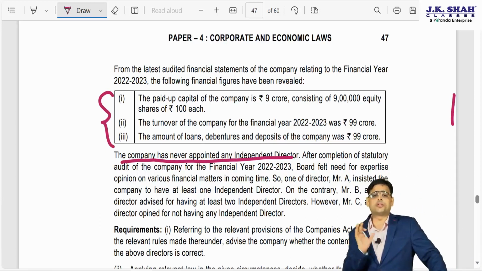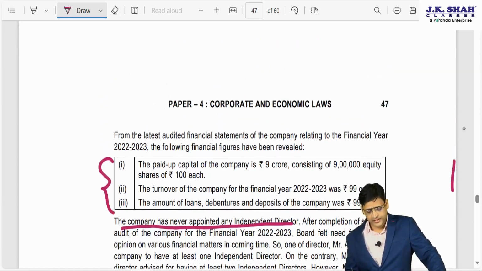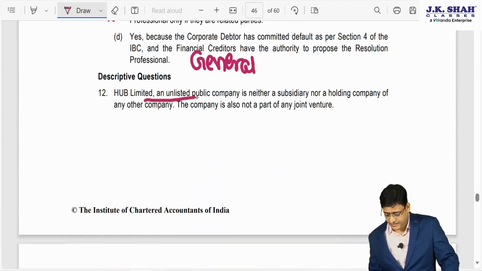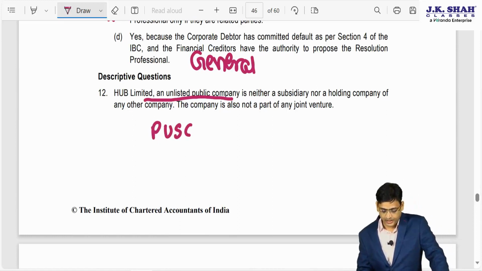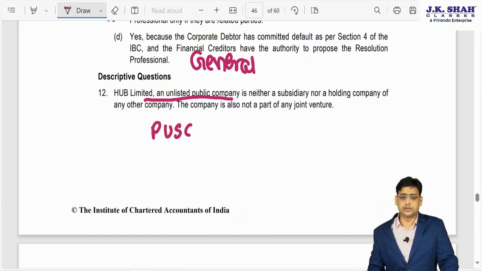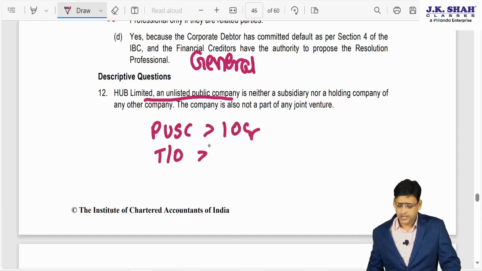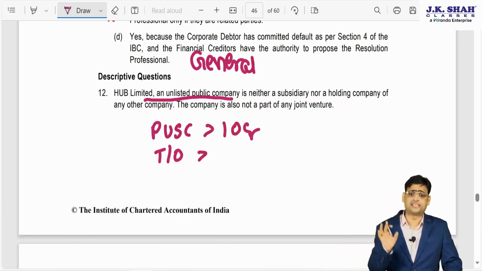Now, first of all, what we will see? We will see whether this company need to appoint independent director or not. We will read this entire question later on. First, we will see what is the status of this company. This is an unlisted company. And for unlisted company, we know that if the paid up share capital is more than 10 crore, turnover more than 100 crore, or borrowing exceeding 50 crore.